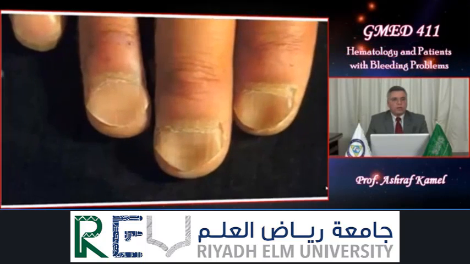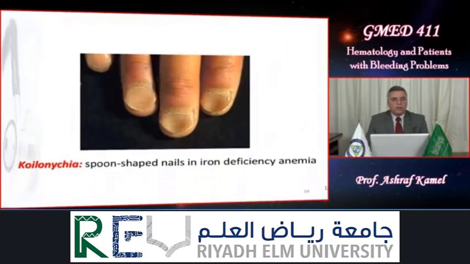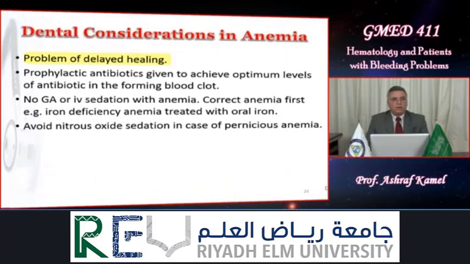Koilonychia, which is spoon-shaped nails. We see this picture, these spoon-shaped nails, in severe iron deficiency anemia. Dental considerations of anemia. There are two problems with anemia. First problem is the problem of delayed healing. Second problem is the problem of general anesthesia. General anesthesia is contraindicated in a patient with anemia.